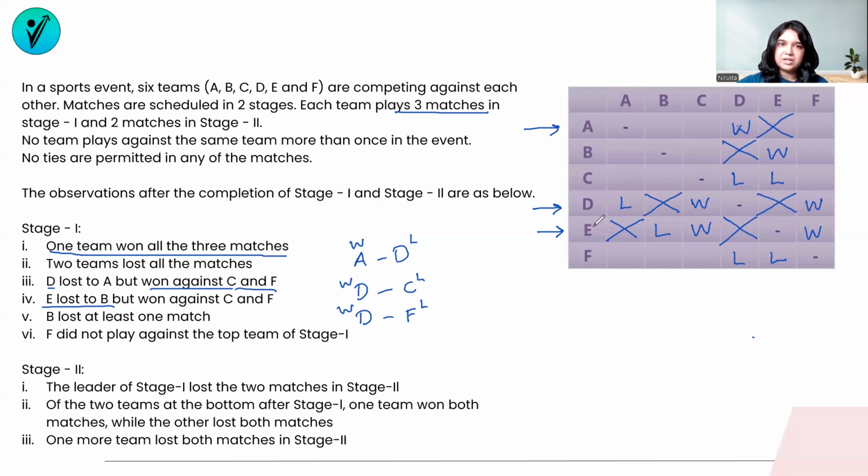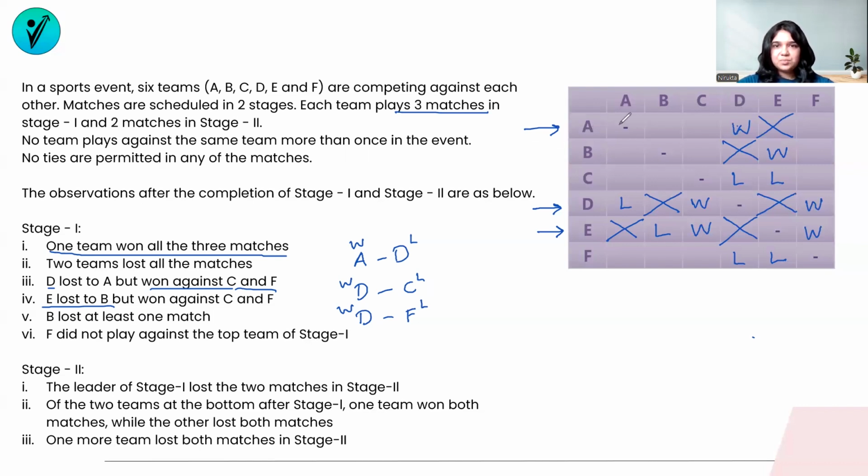D and E, the matches are over. They cannot be the top team. B has at least 1 loss. There is only 1 team which has won all the 3 matches in stage 1. That has to be A, because there is no other team left to win all the 3 matches. B cannot, because they've said in the 5th condition here that B has lost at least 1 match. So A has to be the top team.